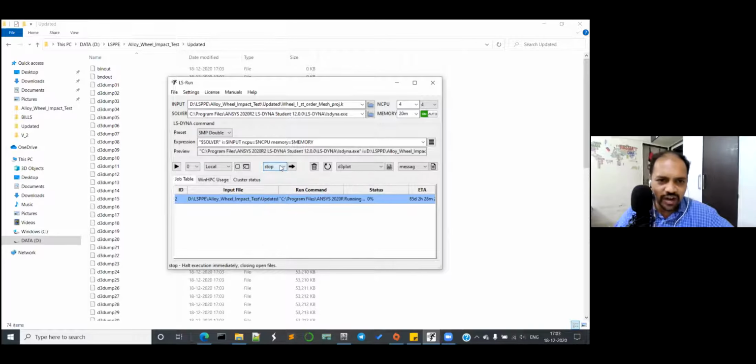No, it's okay. And just send the command. Correct. The arrow. Yep. Stopped. Okay, so your LS-DYNA run is being stopped. Just close this LS-RUN for now. Okay, and let's go to LS-PrePost where you have opened your file. And let's solve your D3DUMP problem.